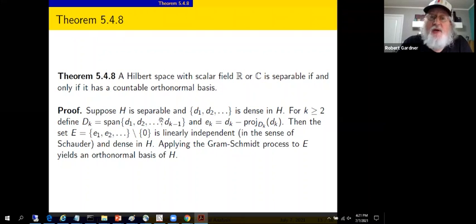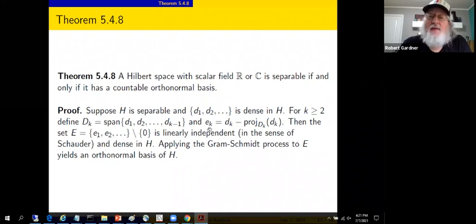So first, suppose H is separable. That means a countable dense subset. So let D1, D2, and so forth be the vectors in such a subset of Hilbert space H. We're going to do something kind of Gram-Schmidt processy to modify this countable dense set. For k greater than or equal to 2, define capital D sub k to be the span of the first k minus 1 vectors.